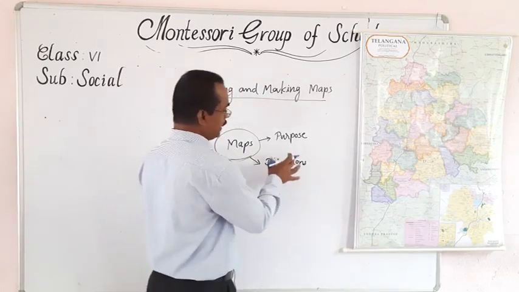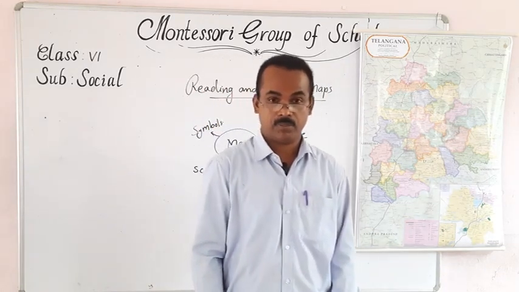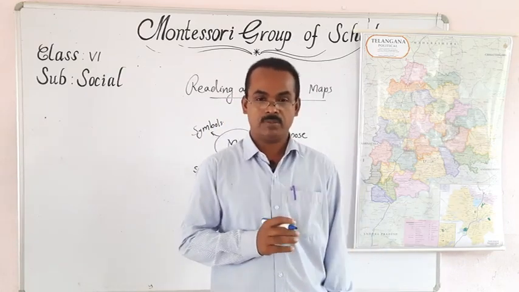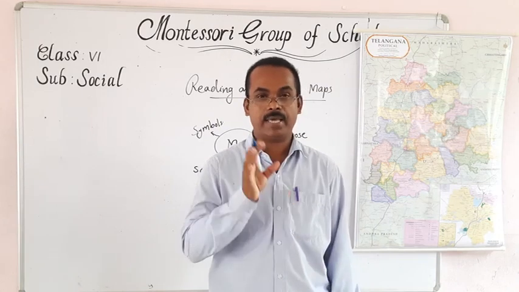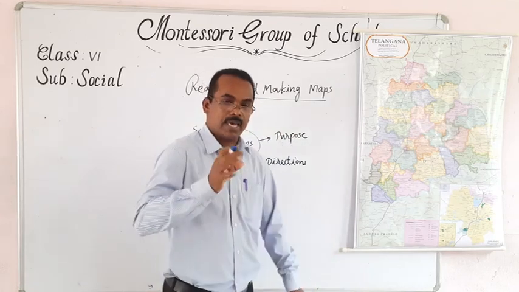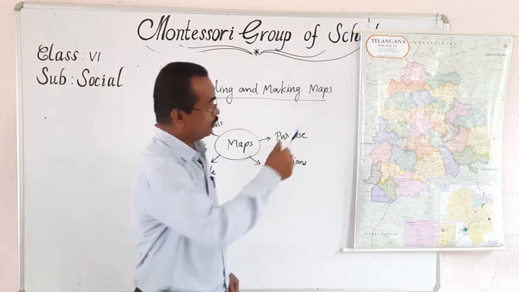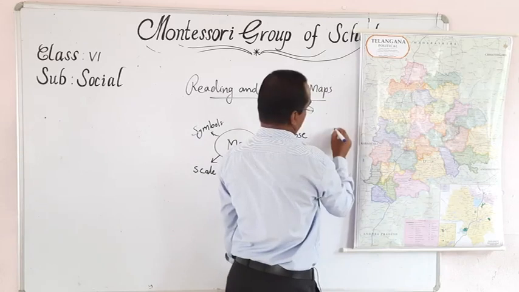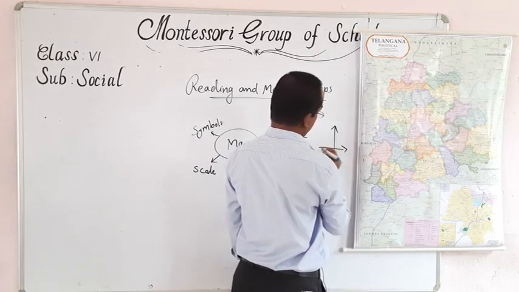Second one is directions. A map maker should consider the directions. We know that there are 4 main directions and 4 sub directions: cardinal directions and diagonal directions. So a map maker should consider these directions, because always the top part of a map must be north.